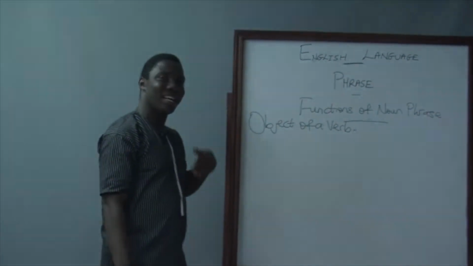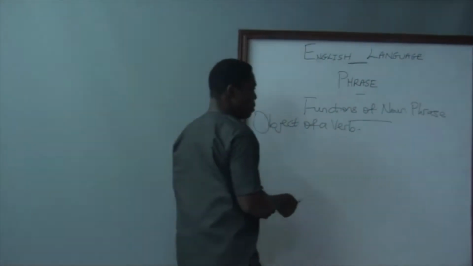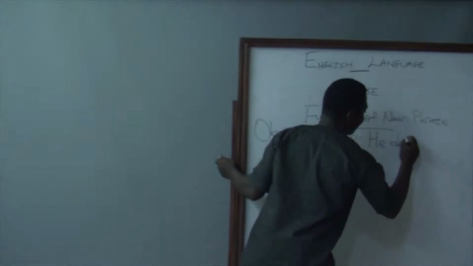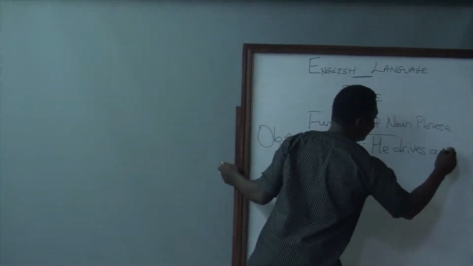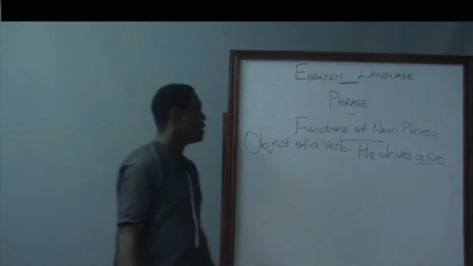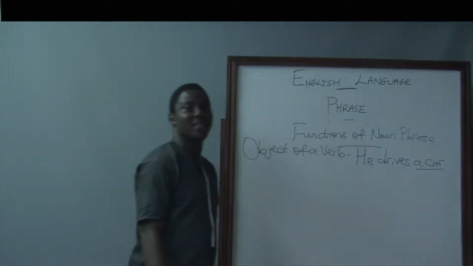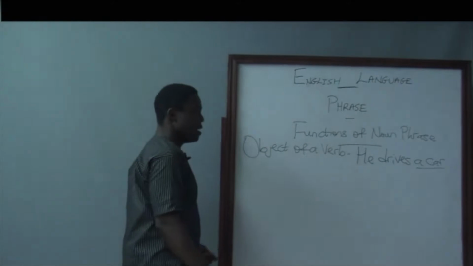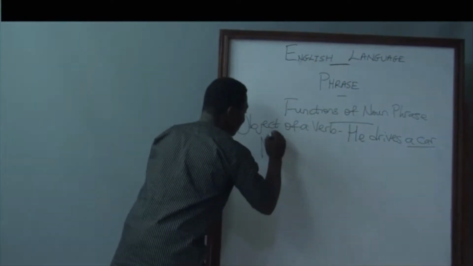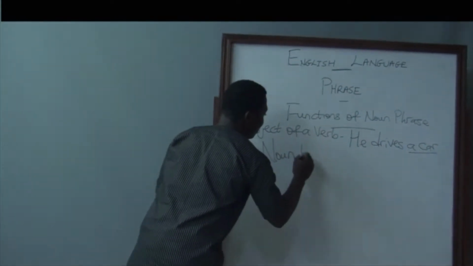Remember, we said he drives a car. This is a complete sentence, but we are considering here a car. And the grammatical name here is a noun phrase. So in the exam, when you are asked what is the grammatical name of this expression, a car, simply put, that is a noun phrase.